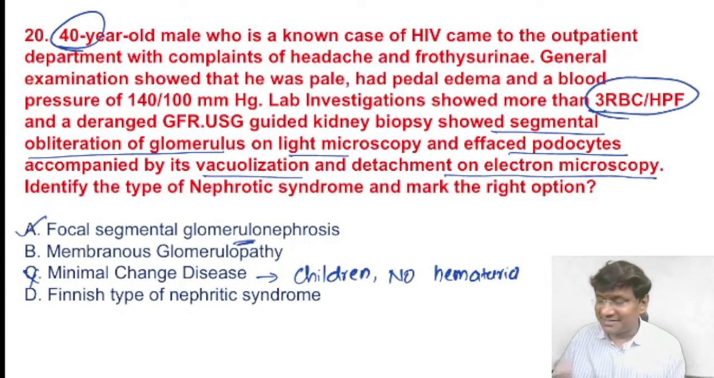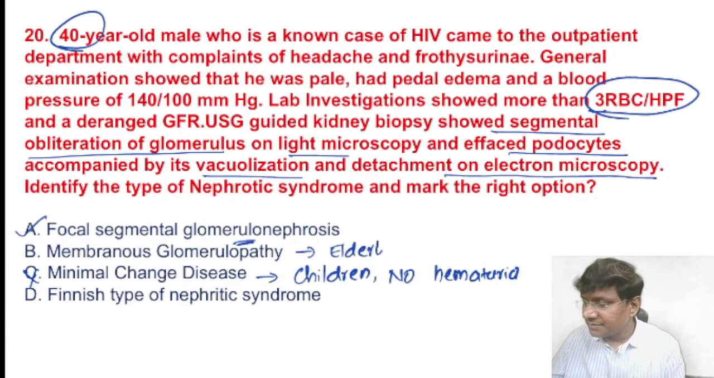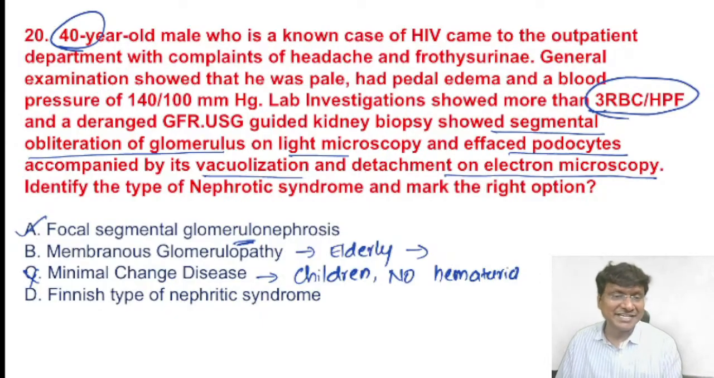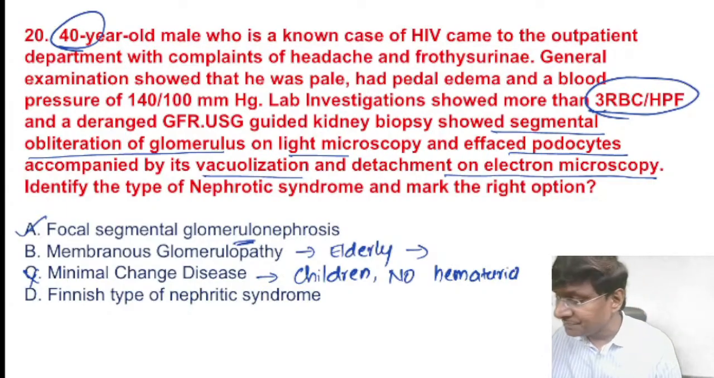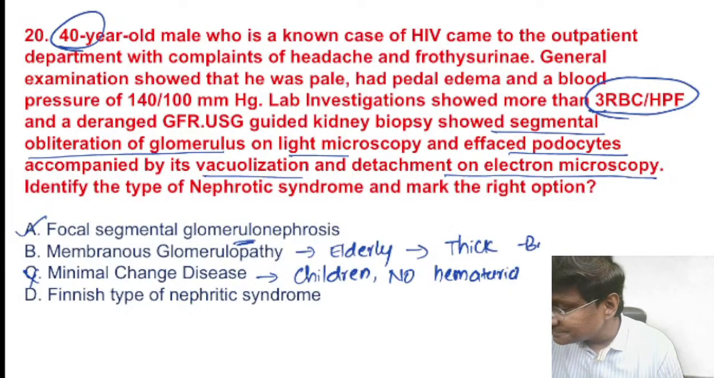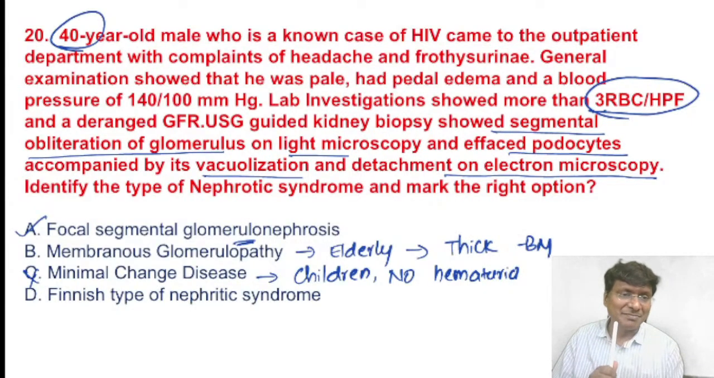Now, the next important one is membranous glomerulopathy. What will be the findings in membranous glomerulopathy? First of all, it is present in elderly individuals, around the 6th decade of life, right? In membranous glomerulopathy, you don't have detachment, vacuolization, or effacement of the podocytes. Please remember, there will be a thickening of the basement membrane.